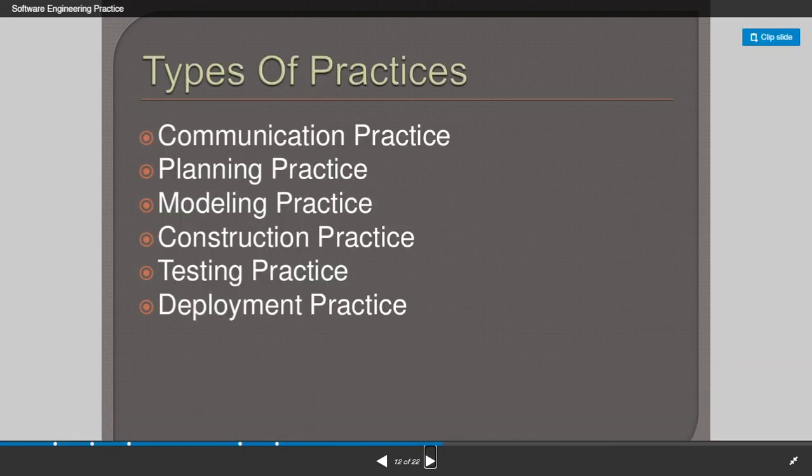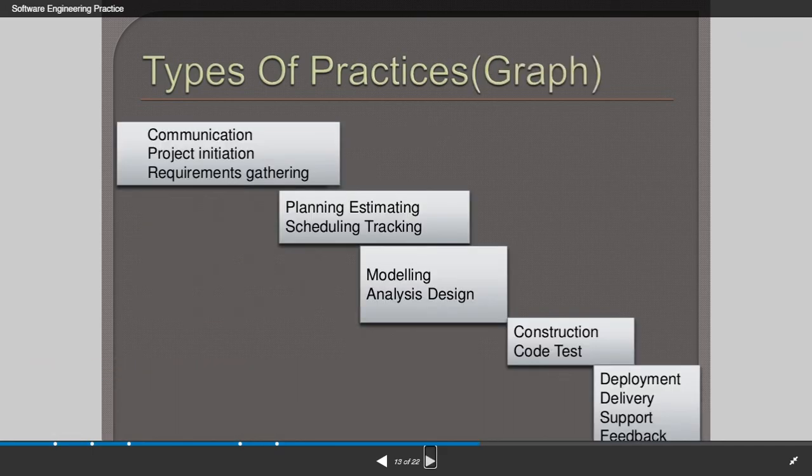And then let us see the types of practices. Here we have the communication practice, planning practice, modeling practice, construction practice, testing practice, and deployment practice. These are all the phases of software development. Every phase should have a clear practice on how to make each and every phase successful. Let us see one by one.